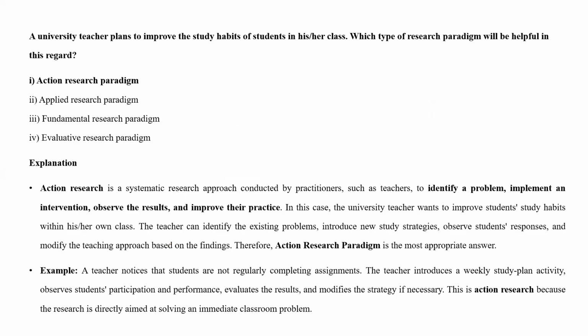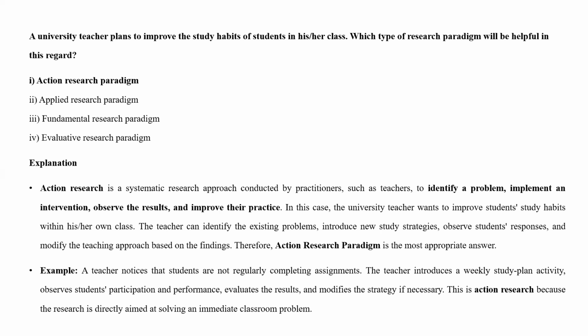First one: a university teacher plans to improve the study habits of students in his or her class. Which type of research paradigm will be helpful in this regard? Here we have to use action research. I have given the explanation also for your reference. Action research is a systematic research approach conducted by practitioners such as teachers to identify a problem, that is, action research means immediate solution.